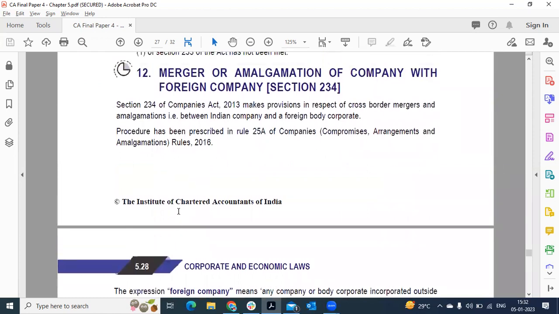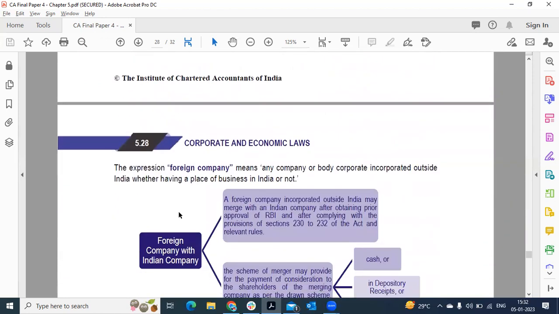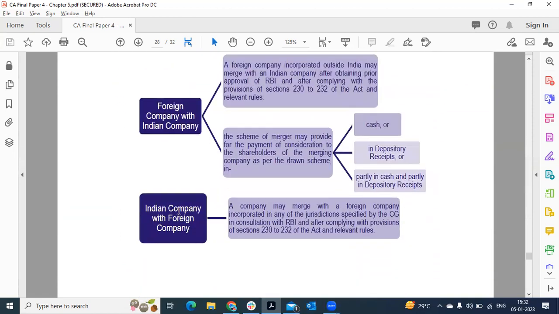Merger and amalgamation in case of a foreign company. When a foreign company is merging with an Indian company, it has to obtain prior approval from RBI and comply with Section 230, that is compromise and arrangement, and Section 232, amalgamation, of the Act. The foreign company can pay through cash or in depository receipts or partly in cash and partly in depository receipts.